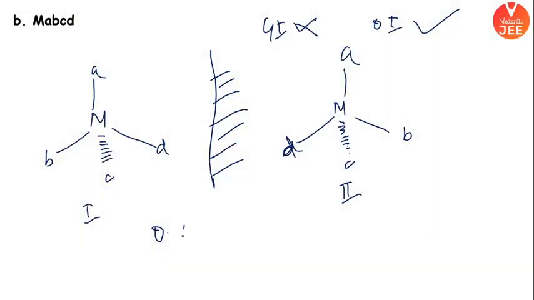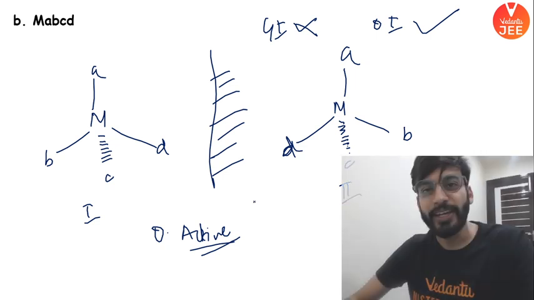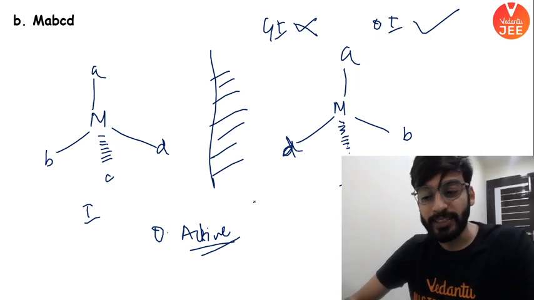GI is not possible, but OI is possible. It is optically active. This is optically active because a non-superimposable mirror image has formed. MABCD, okay? When all four ligands are different, you get this particular complex. I hope the point is clear. Okay, next one.